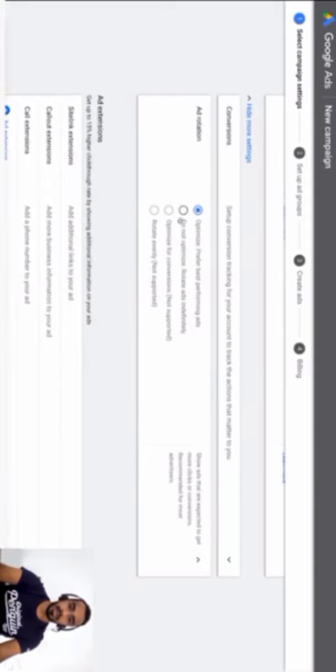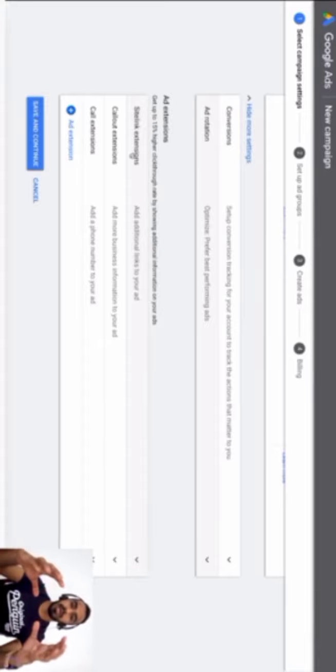So ad rotation, you can mention optimize for best performing ads, do not optimize, rotate ads indefinitely. That is, you want all your ads to show up. That's what it means. So you can leave these as is. You can even ignore this whole ad extensions bit, but just for you to understand, site link extensions are additional links to your ad basically. So they just help your ad look a bit bigger and more attractive. So you can also read here, ad extensions help you get 15% higher click-through rate.